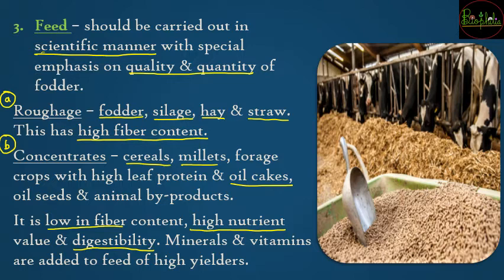So if you are talking about feed, two major components should be added: the high fiber content coming from the roughage, and all the other ingredients coming from the concentrate feed. When both are combined in scientific quantities, the perfect feed is prepared, and that feed is going to maximize the capacity of milk production.